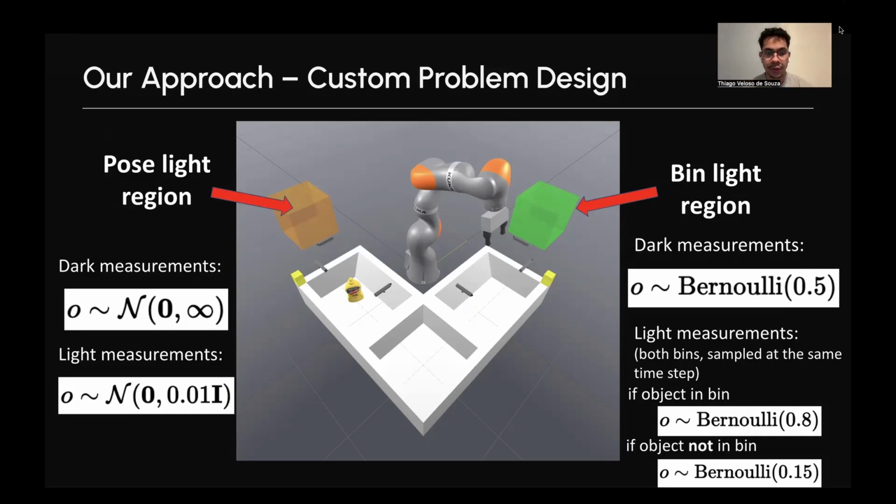Our approach for this problem is to have two different regions: the light regions where you can collect perfect measurements, and in the dark regions, anywhere outside that, we're going to get a Bernoulli distribution, which is going to give an observation of 50% of whether the bin is correct or not. In the light measurements, we're going to have a Bernoulli of 0.8, for example, if the object is indeed in the bin that we select, and 0.15 if the object is not in the bin that we select. For the pose estimation, in the dark region the measurement is going to be an infinite noise Gaussian, and in the light region a very small noise of 0.01 times the identity matrix.